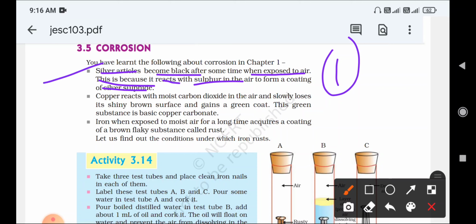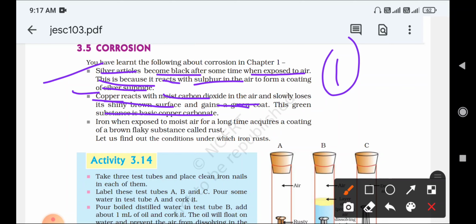Copper reacts with moist carbon dioxide. Here copper is reacting with what? Moist carbon dioxide in the air. It slowly loses its shiny brown surface and gains a green coat. This green substance is called copper carbonate. Copper reacts with moist carbon dioxide in the air.